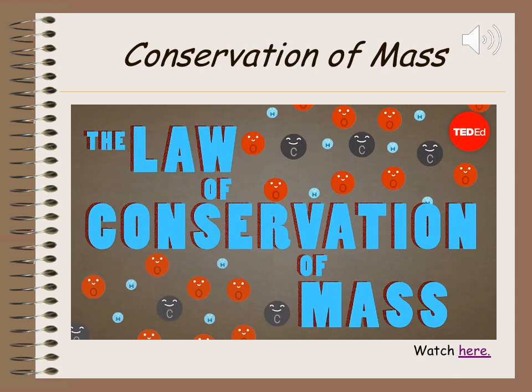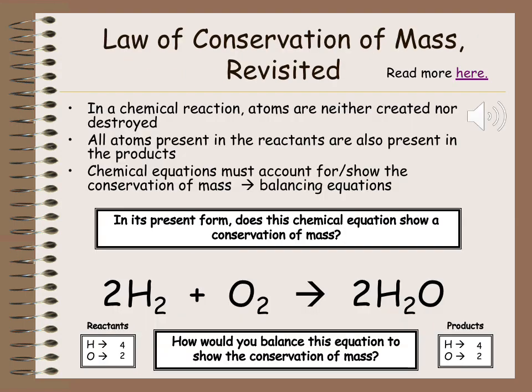During a chemical reaction, one or more new compounds are formed as a result of the rearrangement of atoms. No atoms are gained or lost in any reaction. Watch the video and take notes. Again, in a chemical reaction, atoms are neither created nor destroyed. In other words, all atoms present in the reactants are also present in the products. Chemical equations must account for and show the conservation of mass. This is why we must balance equations.